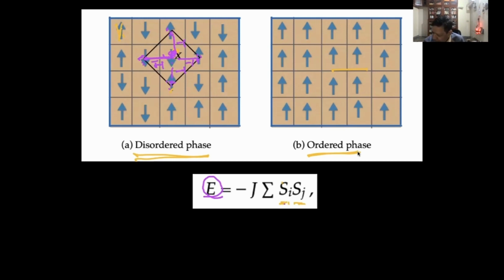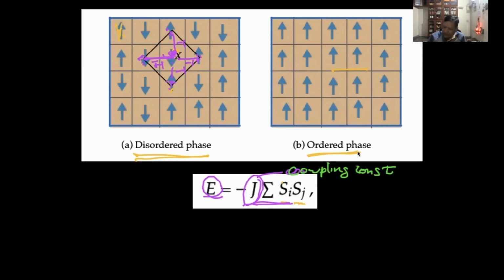So I do the sum. If disordered, then basically you'll get 0. This J factor is a coupling constant, which is a positive number. For the energy, one more physics principle is that systems like to have lower energy.